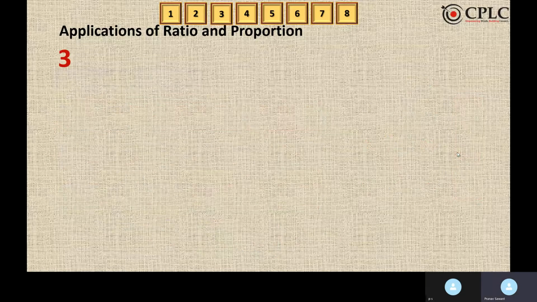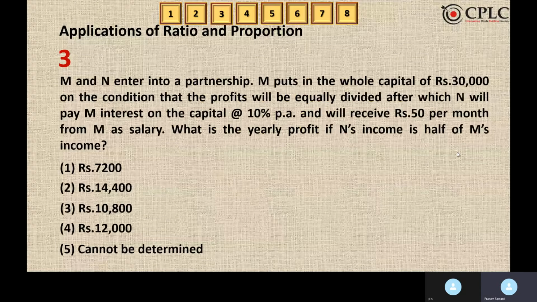Moving to the next question. M and N enter into a partnership. M puts in the whole capital of 30,000 on the condition that the profits will be equally divided, after which N will pay M interest on capital at 10% per annum and will receive 50 rupees per month from M as salary. What is the yearly profit if N's income is half of M's income?